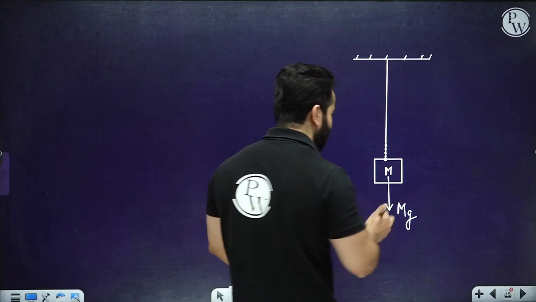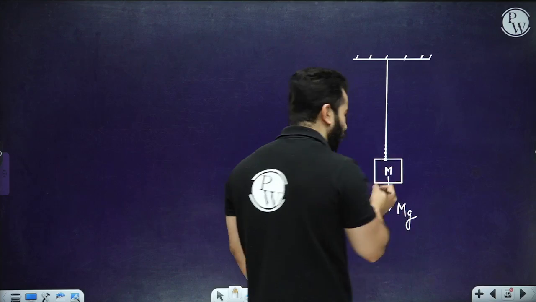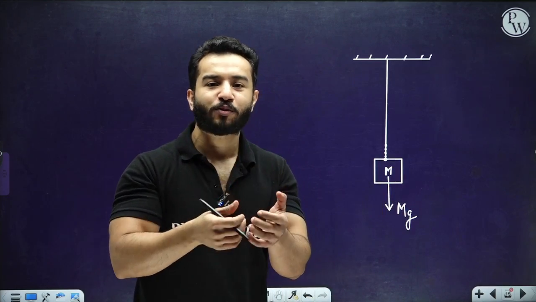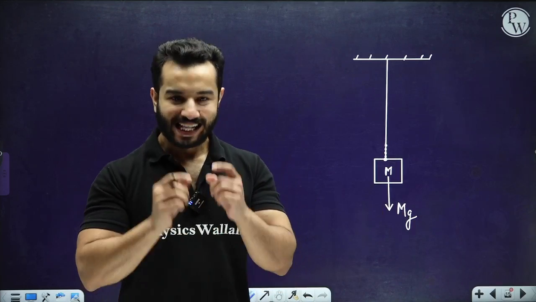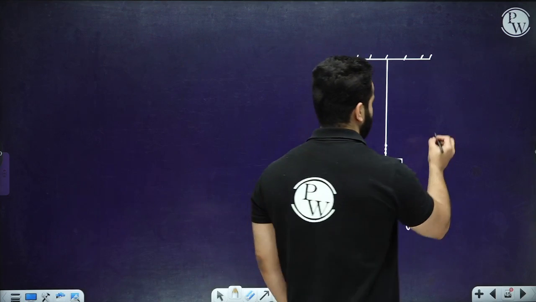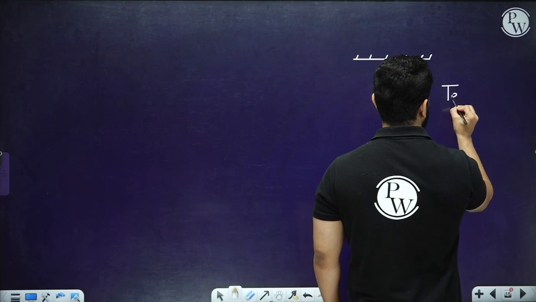Because of this, there will be a force produced in the string. That force is known as tension, right?